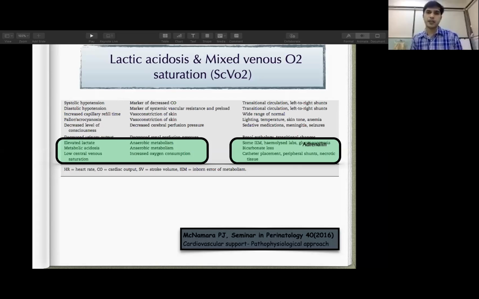So those babies have metabolic acidosis as a normal phenomenon, and you cannot say that this metabolic acidosis is because of shock or hemodynamic compromise. Whenever the mixed venous oxygen saturation is low, it indicates that oxygen consumption is increasing at the tissue level, and that's why the central venous oxygen saturation is low.